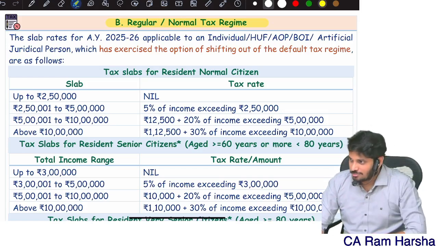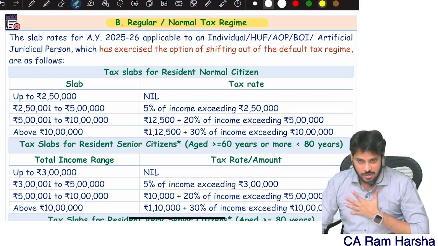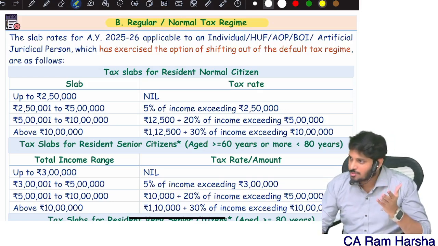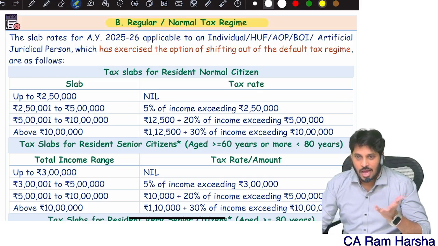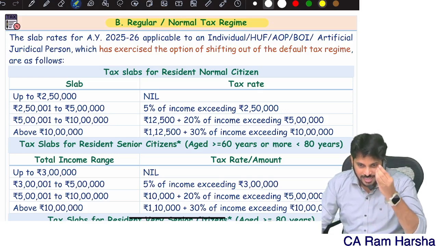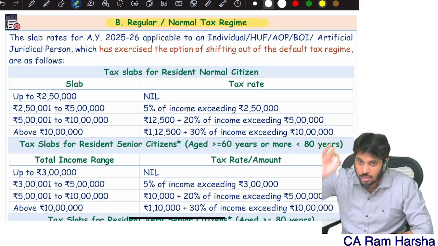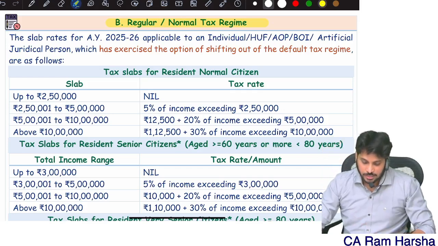For business people, suppose I'm an individual whose main activity is business, the default tax regime is not suitable or beneficial for me. From the house property head of income point of view also, the default tax regime is not beneficial for me. Able to understand? Optional tax regime is the only beneficial one.